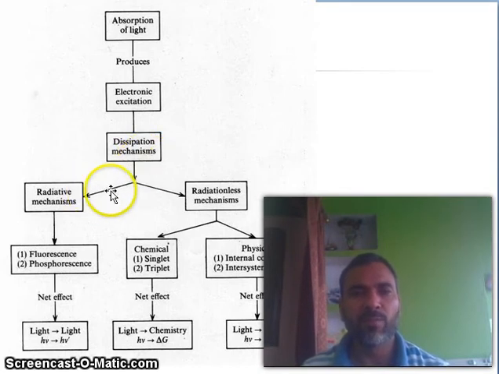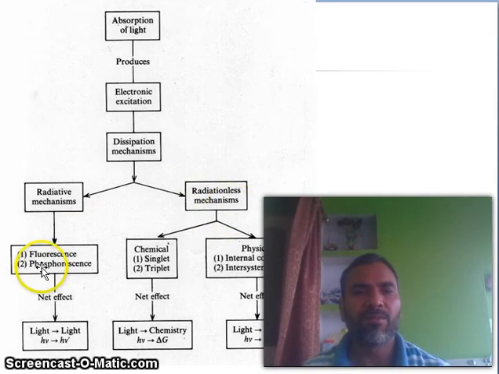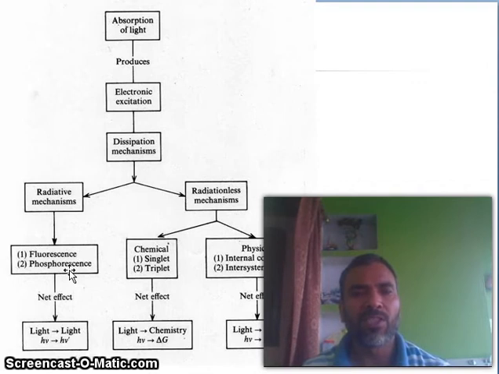So there are two pathways, either a radiative mechanism or a non-radiative, radiationless mechanism. In the radiative mechanism, phosphorescence and fluorescence. You know the meaning of fluorescence and phosphorescence. If you don't know, then go through my previous video, and you will find the answer.